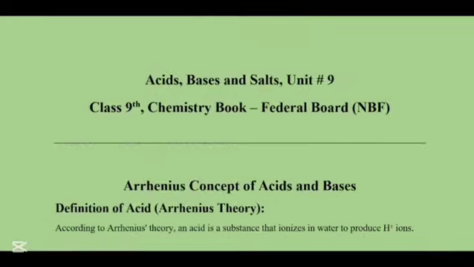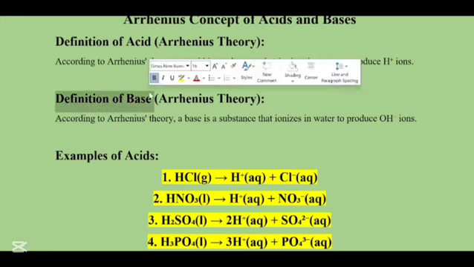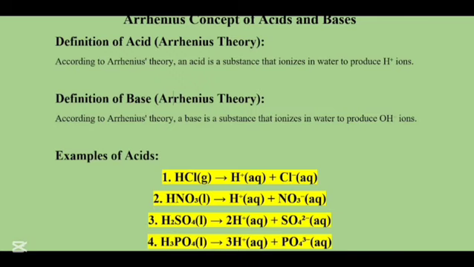Now we talk about the Arrhenius concept of acids and bases taken from the class 9th chemistry book, Federal Board National Book Foundation. So let's start. The definition of acid according to Svante Arrhenius: an acid is a substance that ionizes in water to produce H positive ions, also known as protons. The definition of a base, according to Arrhenius: a base is a substance that ionizes in water to produce OH negative ions or hydroxide ions.